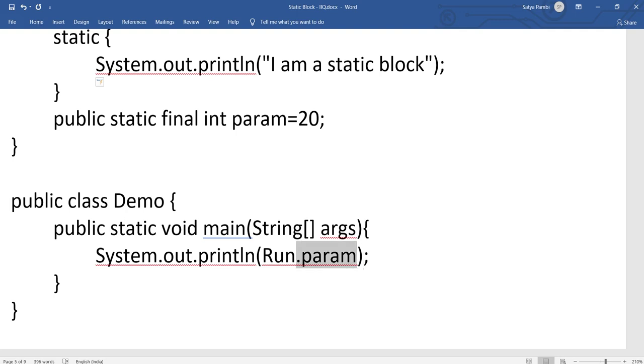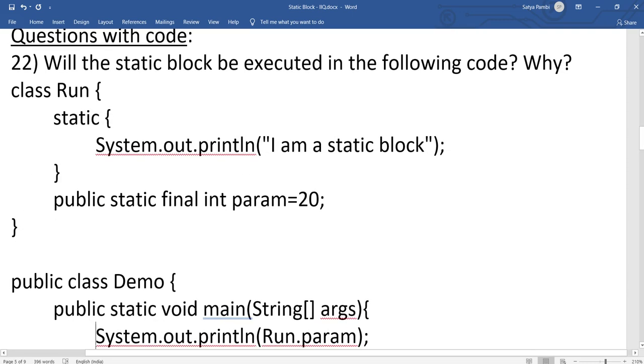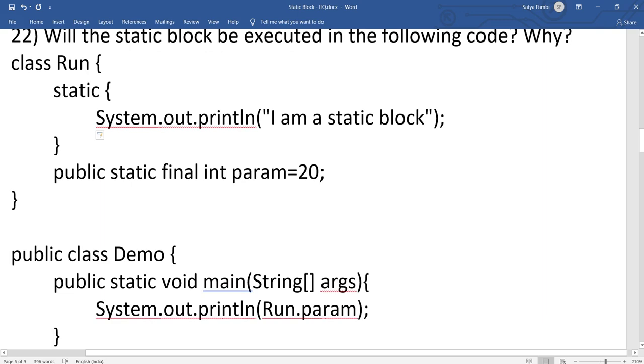Run is the other class where the static final variable is available. So in this case, does this static block execute? No. This Run class is not getting loaded inside Demo. We are just calling a parameter that is a final parameter. So the final parameter is directly called without the intervention of the static block, and there is no initialization inside a static block for this parameter.